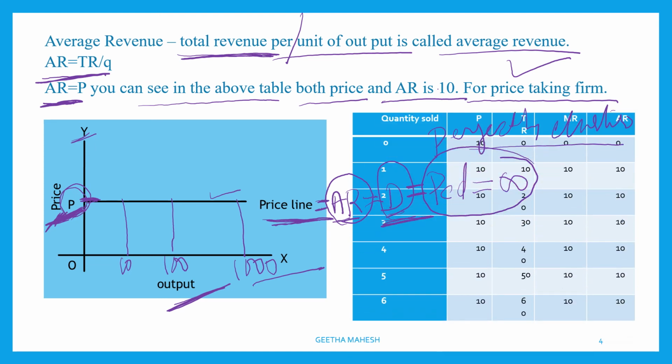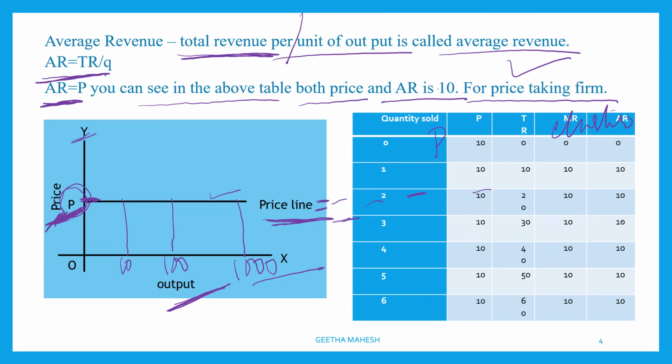Now let us observe the table. In the table you can see the price is given and it remains constant.